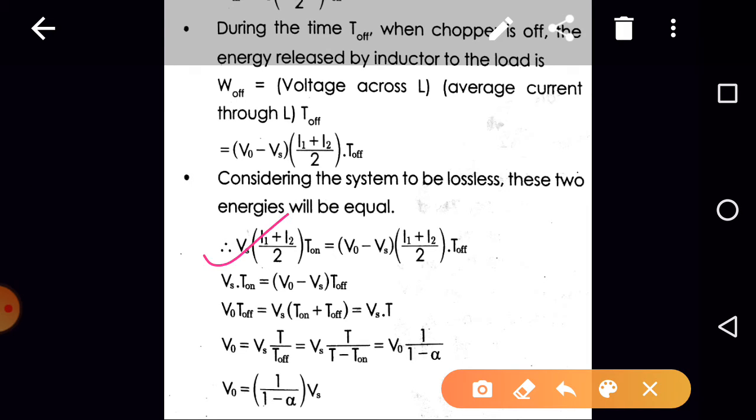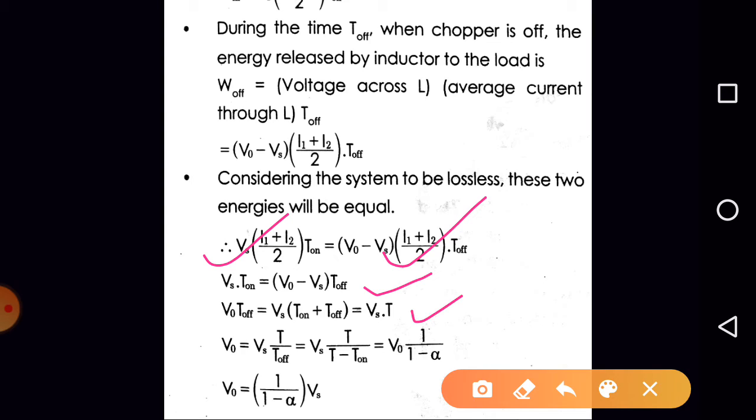So W in is nothing but Vs into I1 plus I2 by 2 into T on, and W out is nothing but V0 minus Vs into I1 plus I2 by 2 into T off, right? So on further simplification, I1 plus I2 by 2 will get cancelled. So we can write Vs into T on is equal to V0 minus Vs into T off, right? So this can be written as V0 into T off is equal to Vs into T on plus T off, which is equal to Vs into T. So we can write V0 is equal to Vs into T by T off, right? Again T off can be replaced with T minus T on.